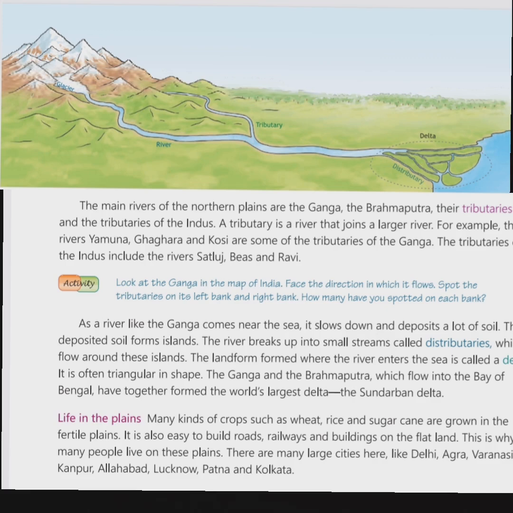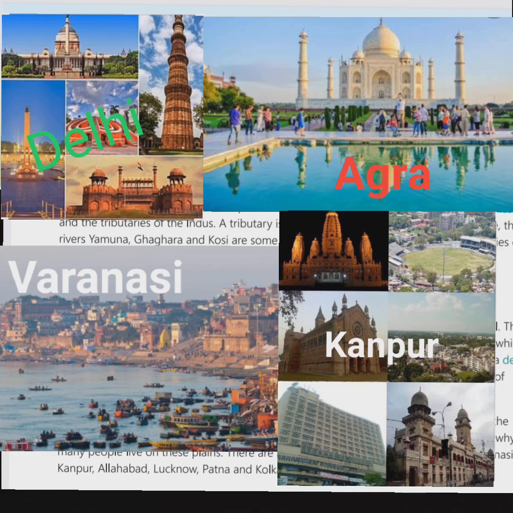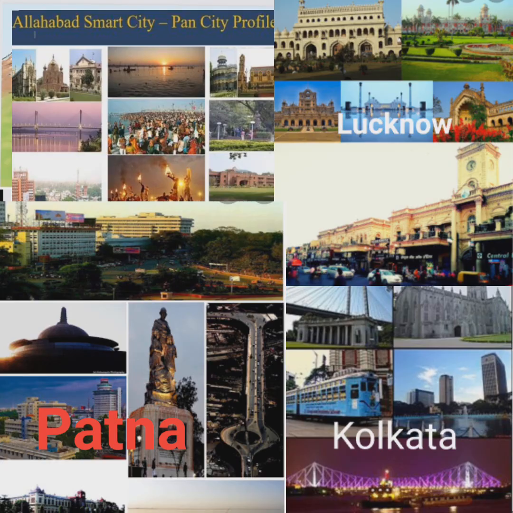And in the northern plains, it is easy to build roads, railways and buildings because it is flat land. This is why many people live on these plains. There are many large cities here like Delhi, Agra, Varanasi, Kanpur, Allahabad, Lucknow, Patna and Kolkata.